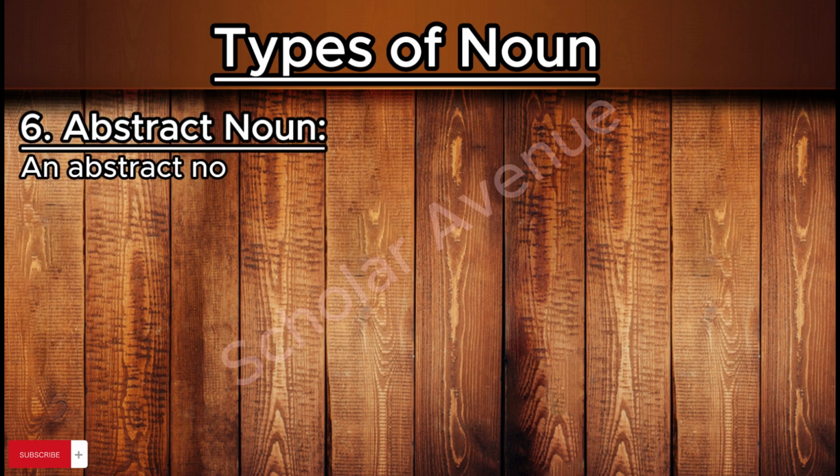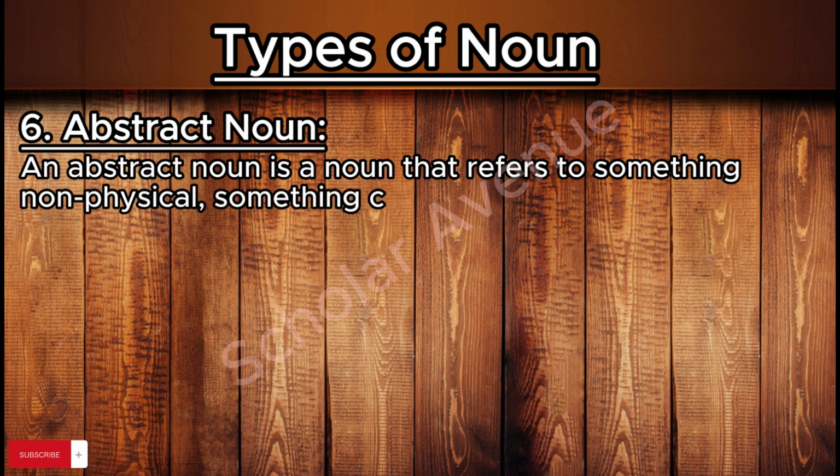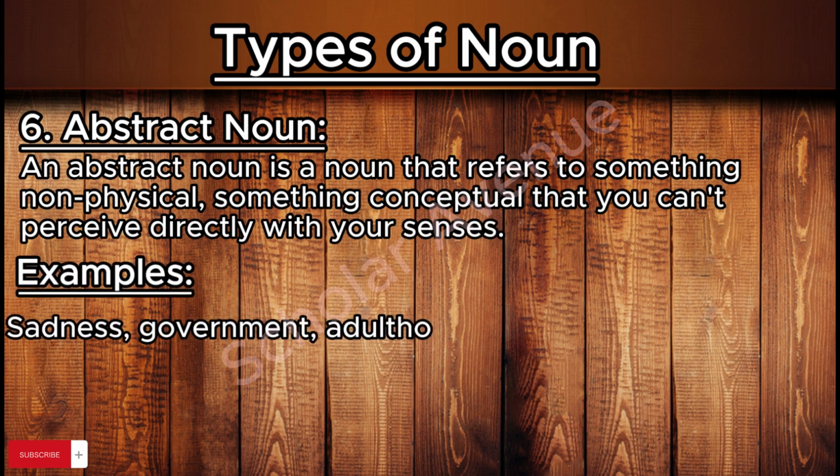An abstract noun is a noun that refers to something non-physical, something conceptual that you can't perceive directly with your senses. For example, sadness, government, adulthood, friendship, etc.